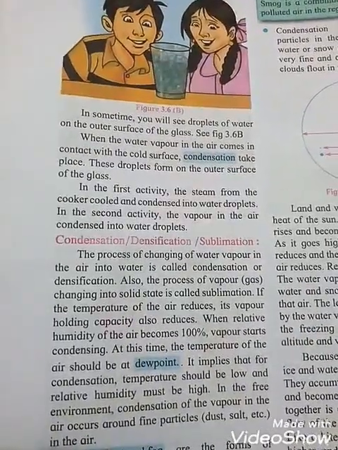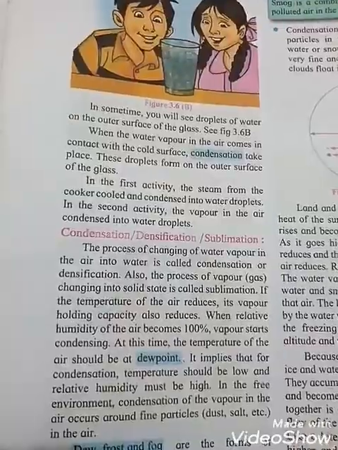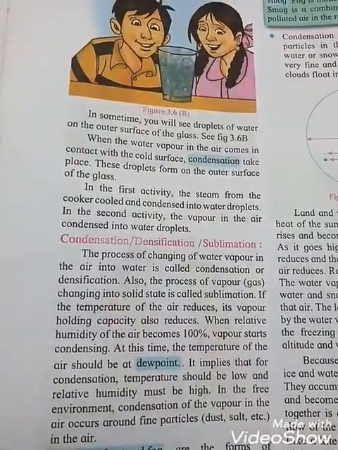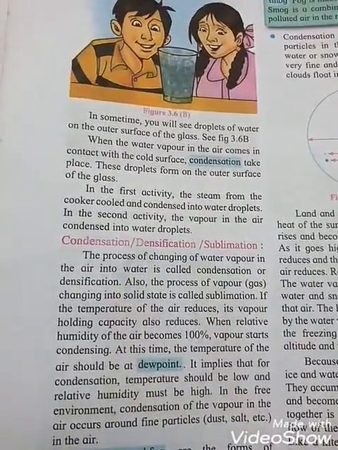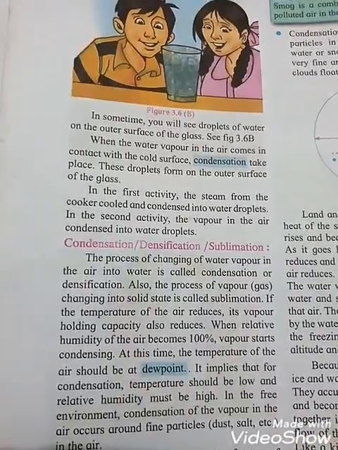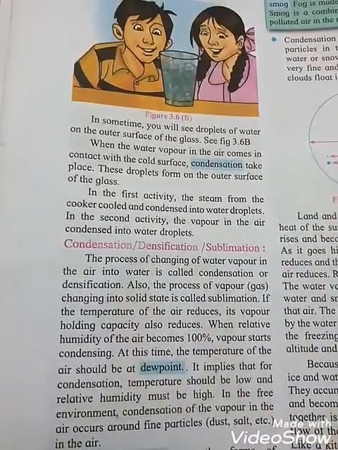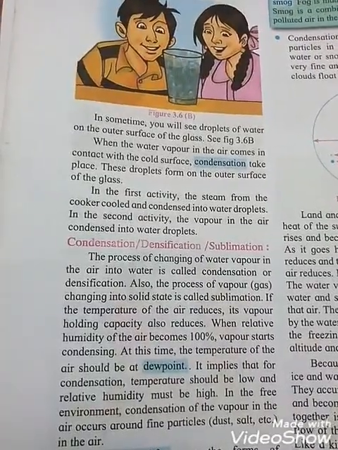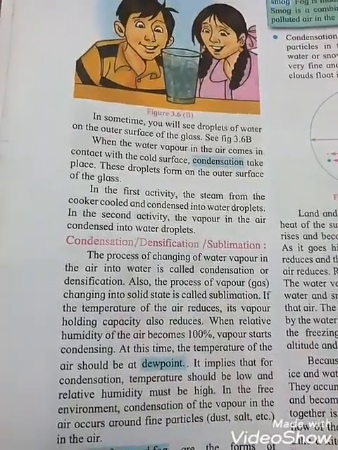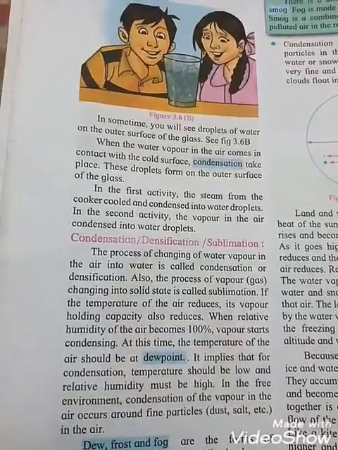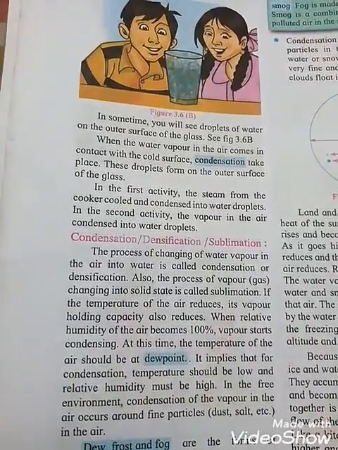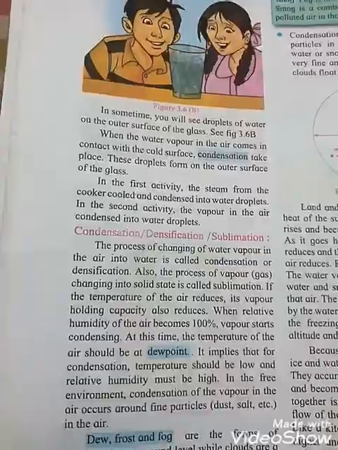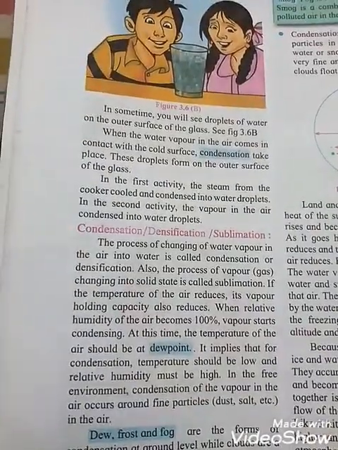It implies that for condensation, temperature should be low and relative humidity must be high. So it is very important, student. In the free environment, condensation of the vapor in the air occurs around fine particles, that is dust, salt, etc. in the air.